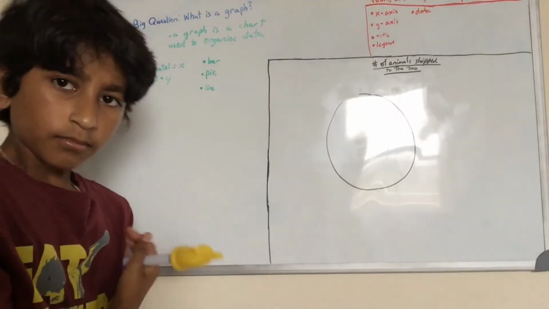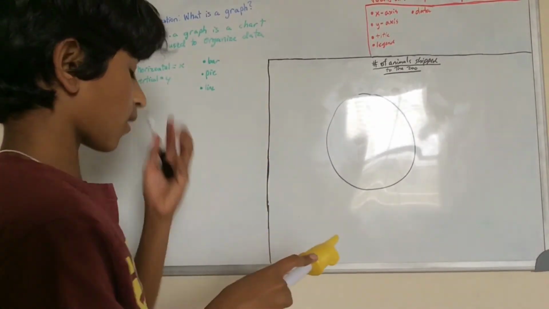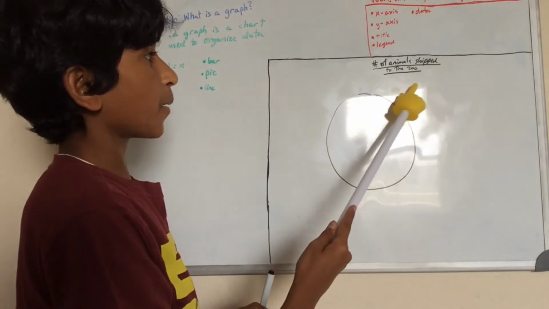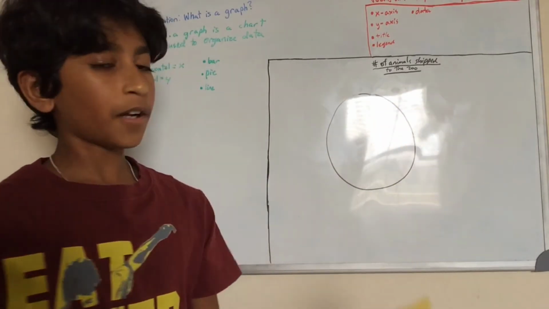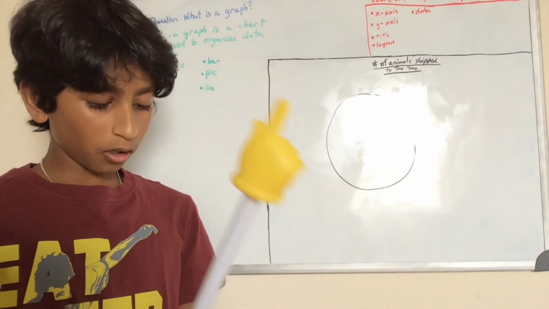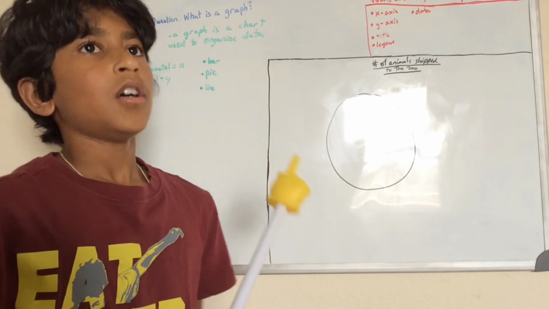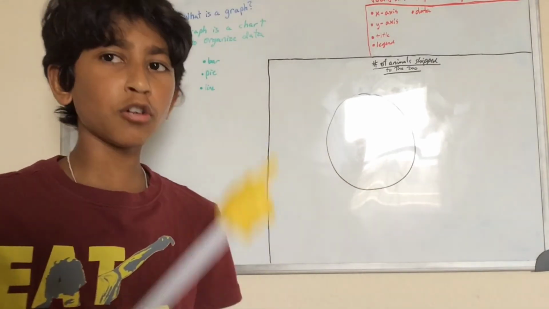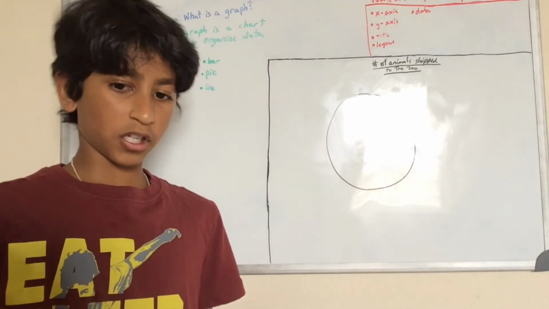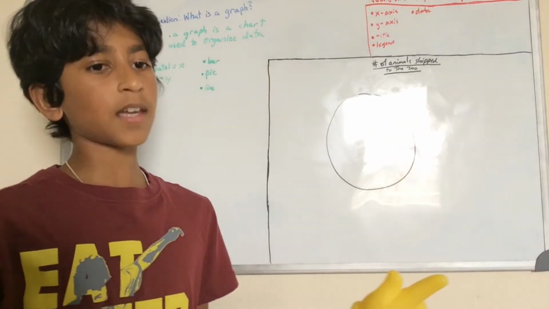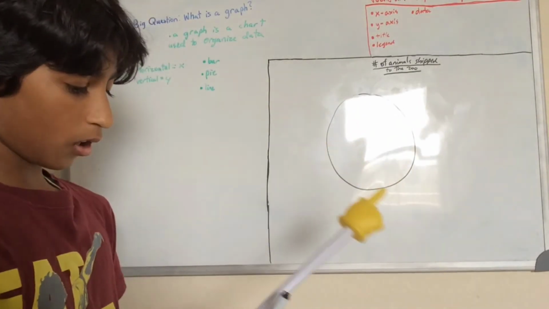Let's take the same title for the pie graph: Number of animals shipped to the zoo. Now, unlike a bar graph and a line graph, you can't put in 2 values. There's animals shipped into the zoo and out of the zoo, so let's just take into the zoo.